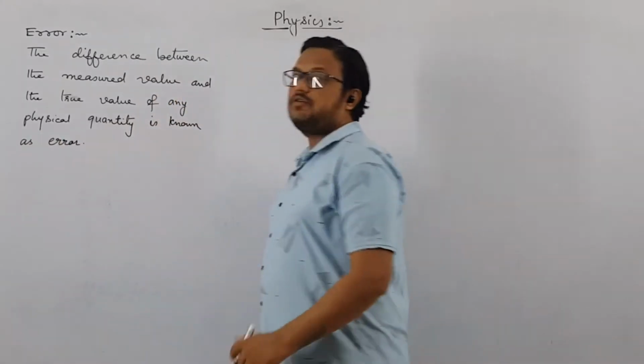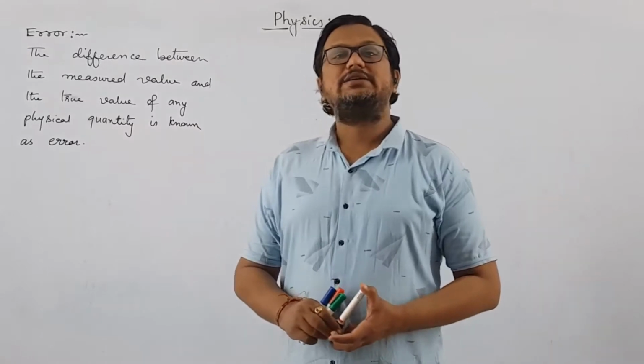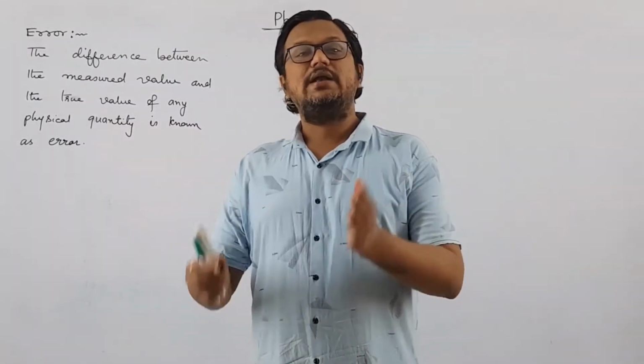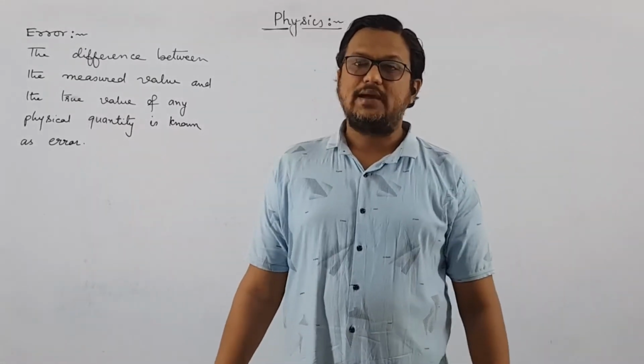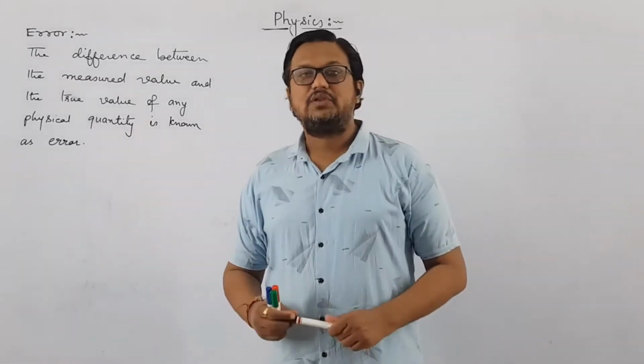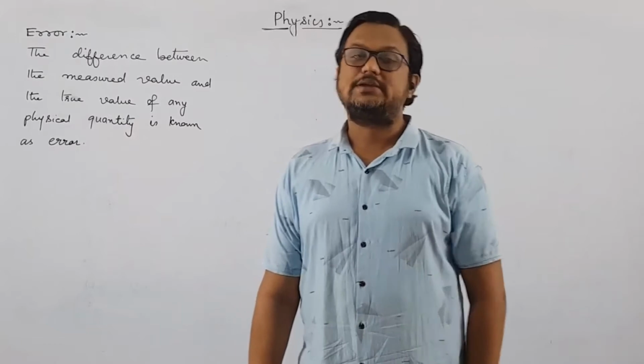So this is the definition of error. Of course, you can also define errors as the uncertainty in the measurement of any physical quantity. The uncertainty in the measured value of any physical quantity is known as error. This is another definition of error.